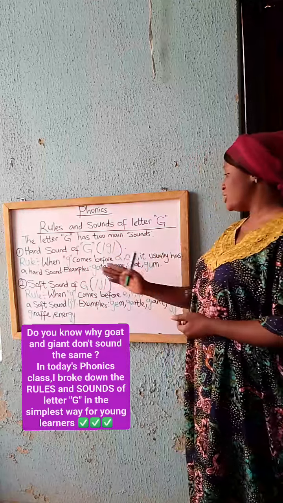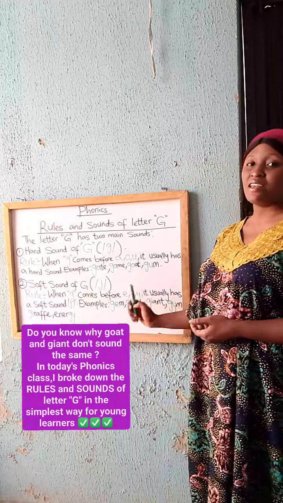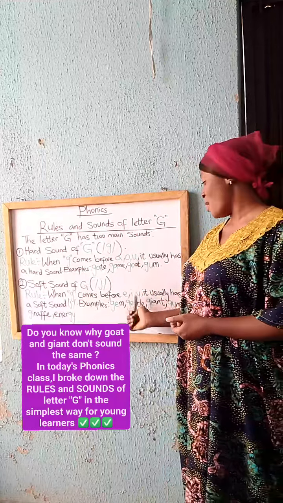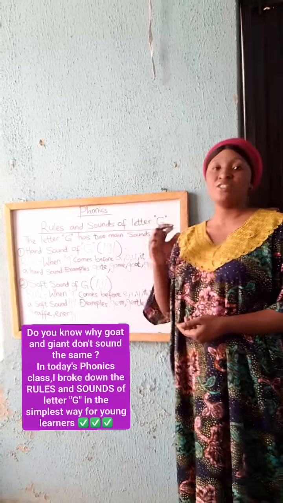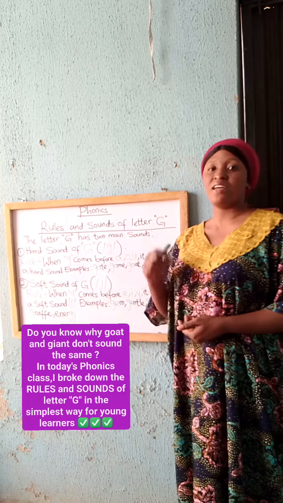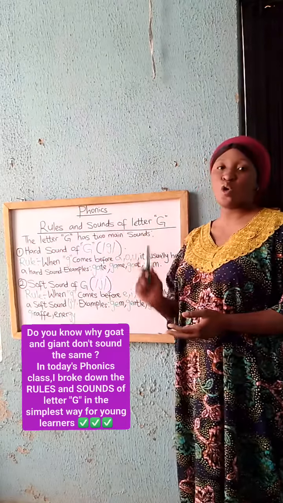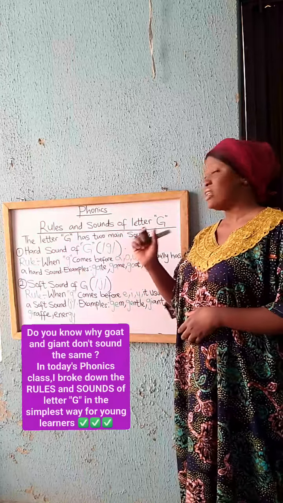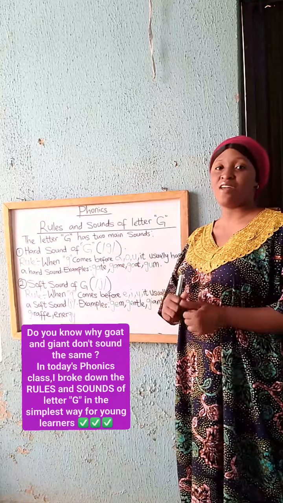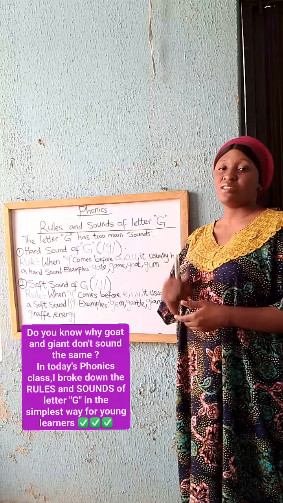When the letter G comes before letter A, letter O, and U, kindly pronounce the letter G as G. And when the letter G comes before letter E, letter I, and letter Y, the tricky Y, kindly pronounce the letter G as J, the sound of letter J. When it comes before the short vowels A, O, U, you say G. When it comes before letter E, I, and Y, you pronounce the letter G as J, the sound of letter J.